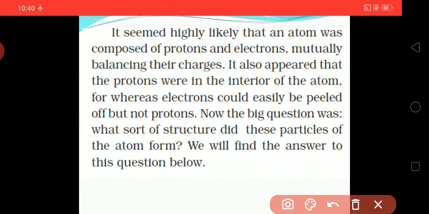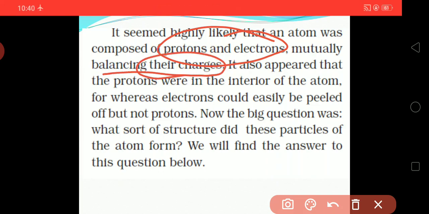It seems highly likely that an atom was composed of a proton and an electron. So from this we can estimate that atoms are composed of a proton and an electron, mutually balancing their charge. If we take the electron as minus, then the proton will be plus. So you can see that plus and minus will be neutralized, and they will balance the charge. This way the atom will balance its charge by their charges.